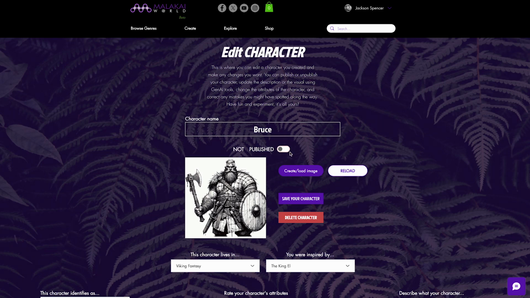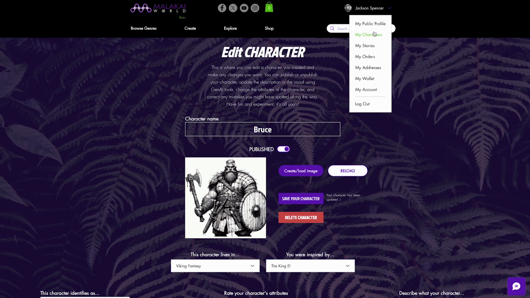Now, the edit page is where you can make any further changes that you want to your character and their attributes. And it's also the page where you publish your character when you're ready. So clicking on that switch will make the character published, and then you have to save your character. You will get the notification that the character has been updated. And from that point on, anyone else visiting the site can see this character as part of the world that you've set them in, and will be able to browse through it and examine what that character is all about, possibly use them in a story, and generally grow the community.